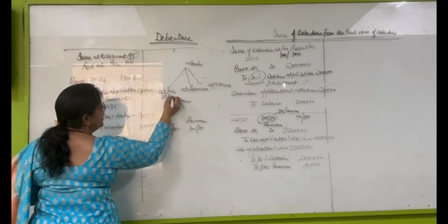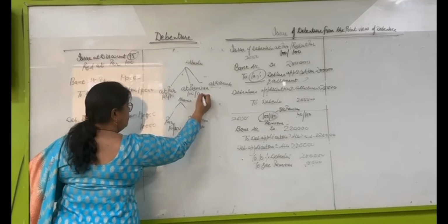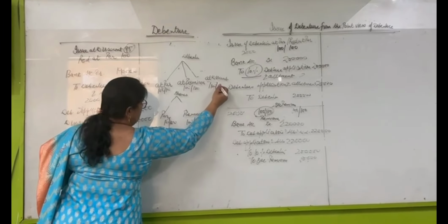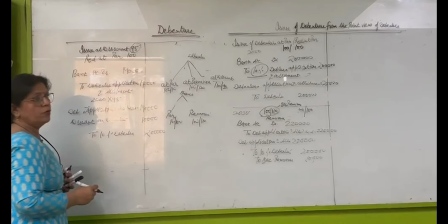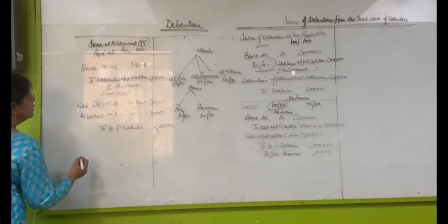At par 100 at 100, at premium 110, 120, premium maybe 20, 30, 40, and at discount maximum 10% discount can be given on issue of debentures.